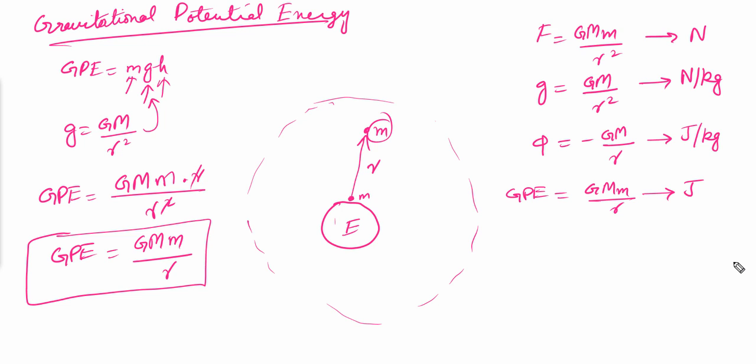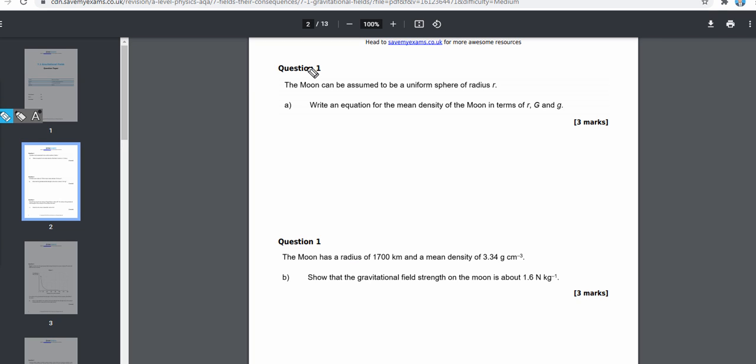Now we'll do some exam related example questions. Here I have an exam related question that says the moon can be assumed to be a uniform sphere of radius r. Write an equation for the mean density of the moon in terms of r, G and small g. This capital G is the gravitational constant and this small g is the gravitational field strength. As we know, the density is equal to mass over volume. Now we have to find out the mass and volume separately for the moon, and we'll insert into this formula and we'll get the density.